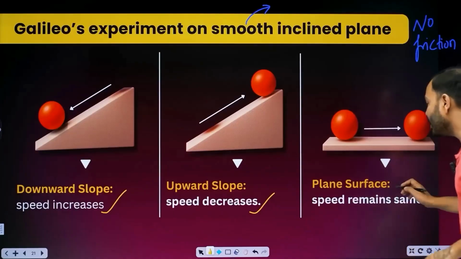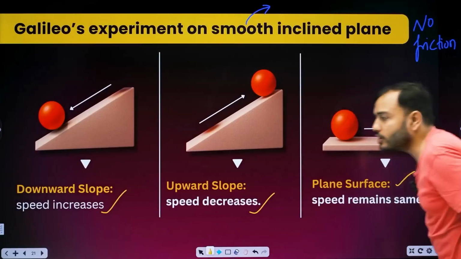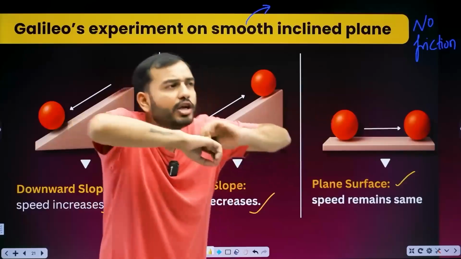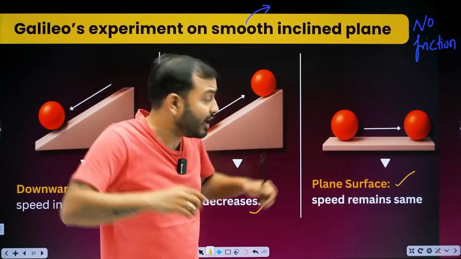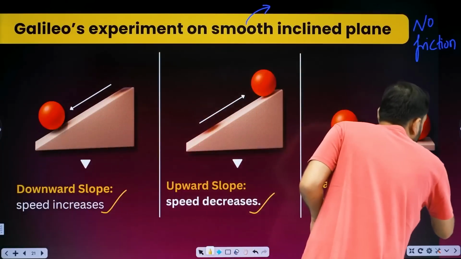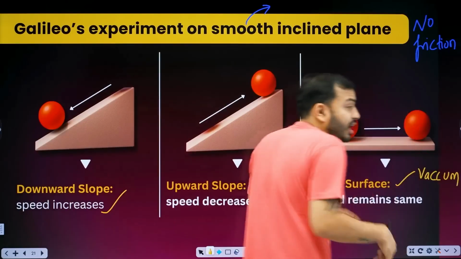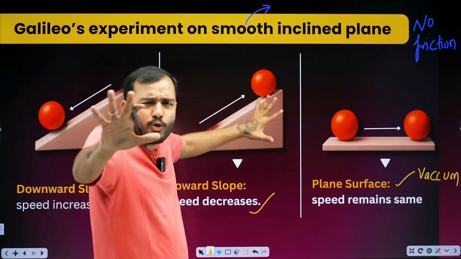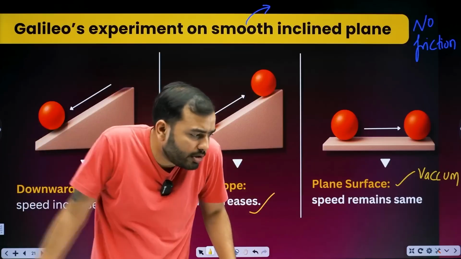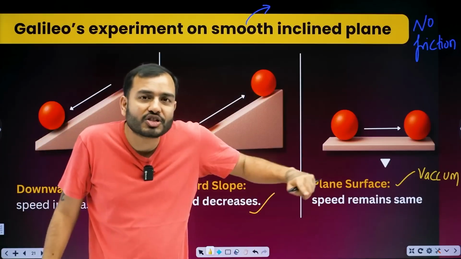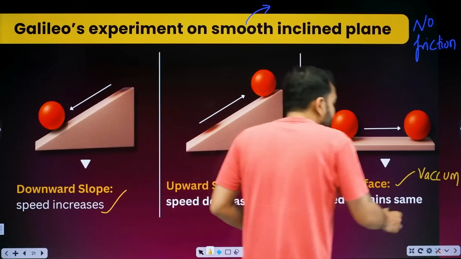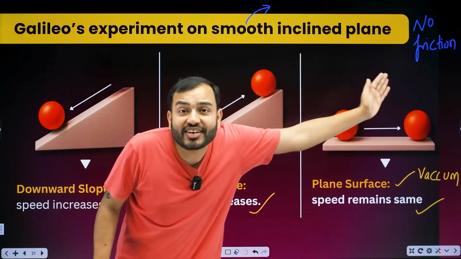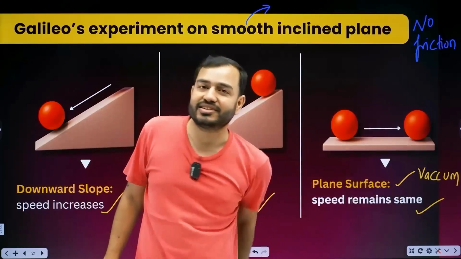And third, if on a plane surface I roll a ball and there is no friction, not even of the air, there should be a vacuum around it. Vacuum is important, otherwise the air will push it backward. There should be no air and no friction. If I throw the ball on a smooth table like this, then it would move forever. Speed will always remain the same. It will move in the same straight line unless an external force is applied.